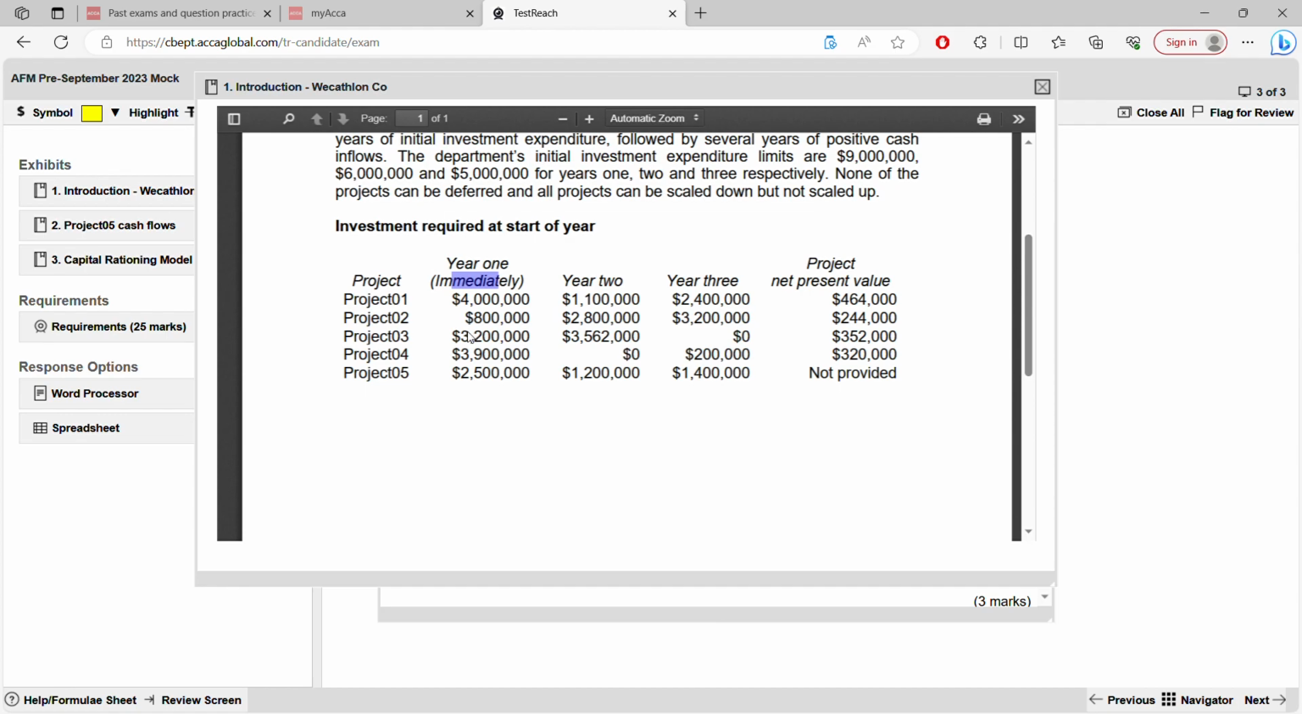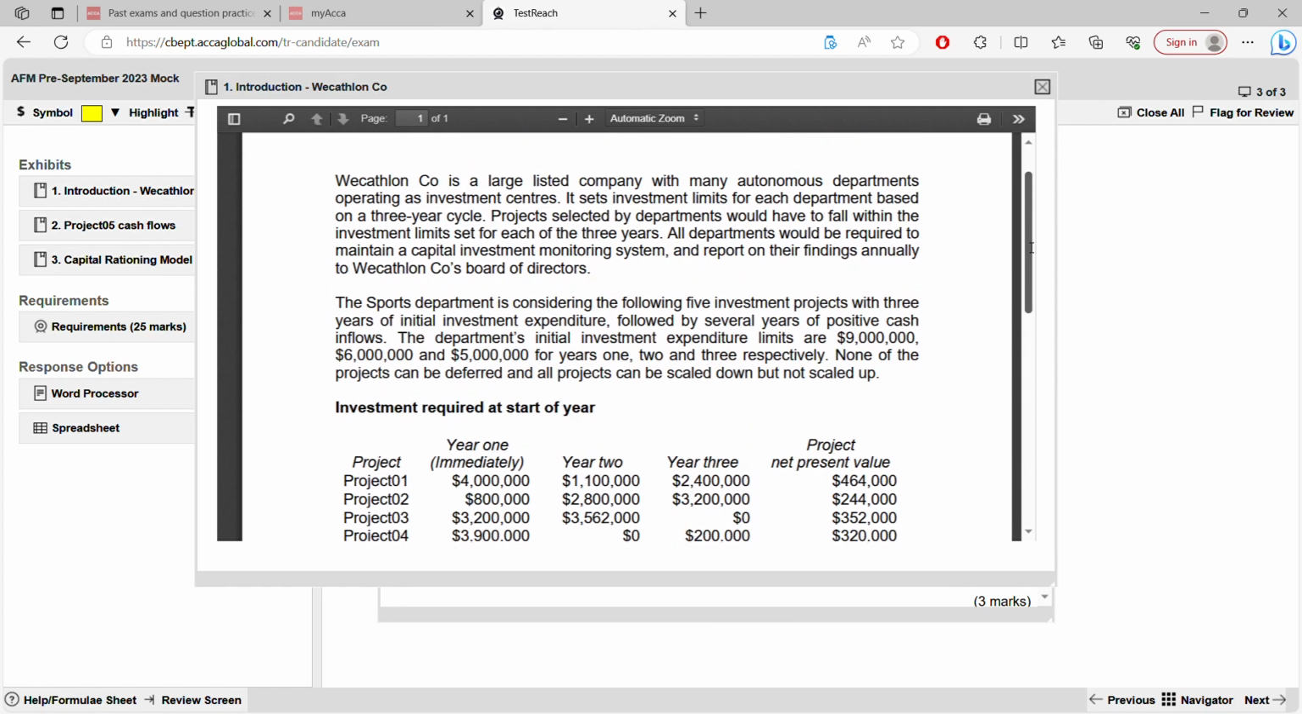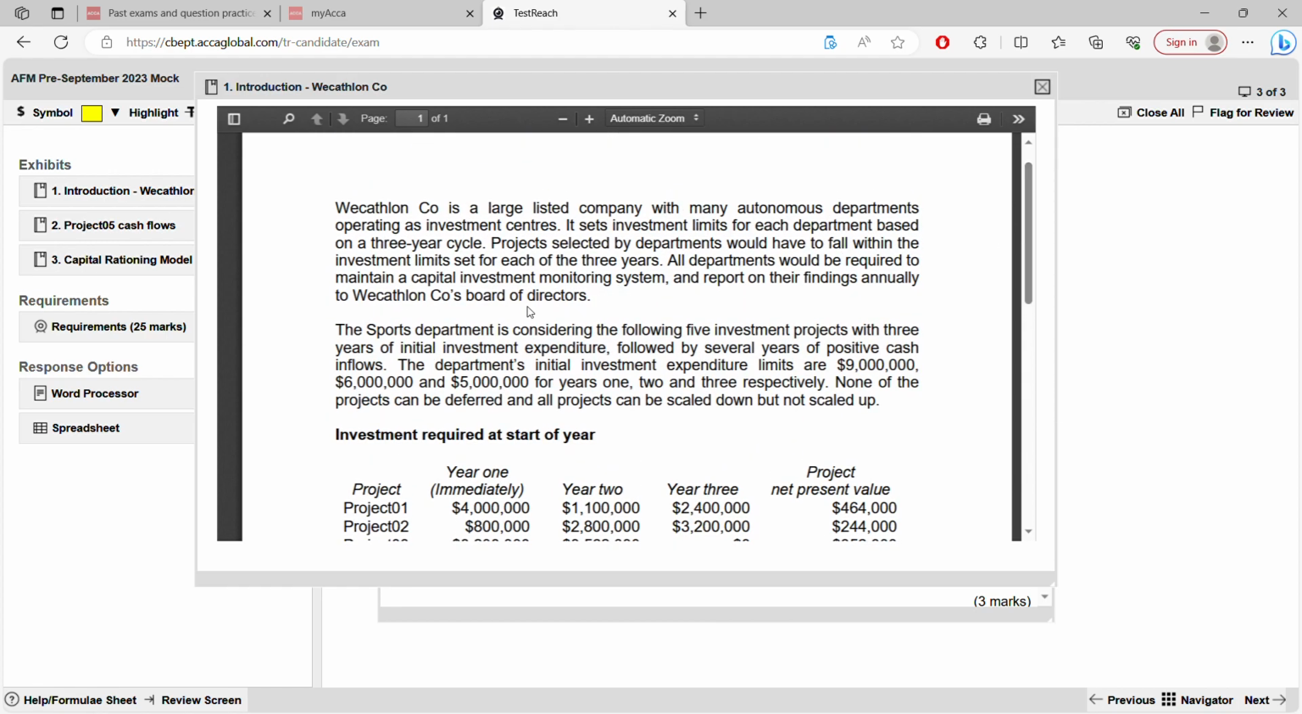So for each year of the project, for example, in project 1, you can see this is the investment, 4 million in year 1, 1.1 million in year 2, and 2.4 million in year 3. And you have been given the net present value of the 4 projects. But for project 5, net present value is not provided. You have to calculate. That is your first requirement. Here, they have told the capital rationing, what is the limit of the investment? So year 1, it's 9 million. Year 2, 6 million. Year 3, 5 million.